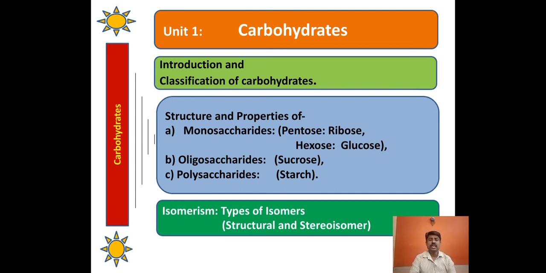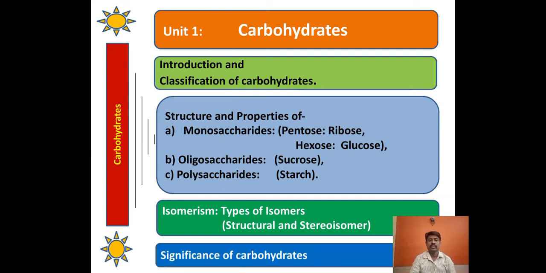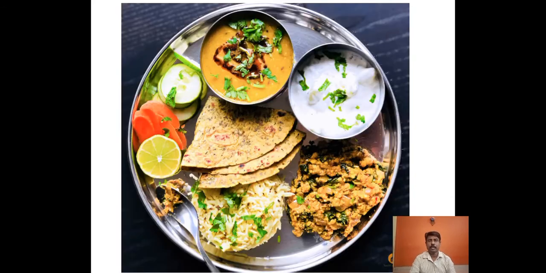Then the isomerism, its types of isomers, their structural and stereoisomer, and the characteristic features of carbohydrates we will learn in this point. And the last point is the significance of carbohydrates.